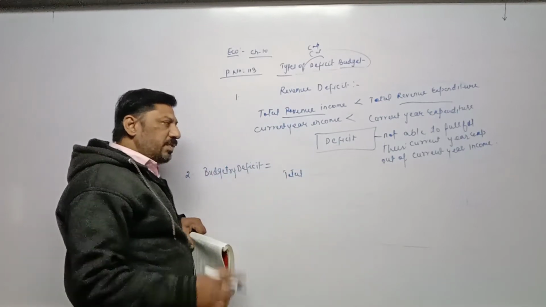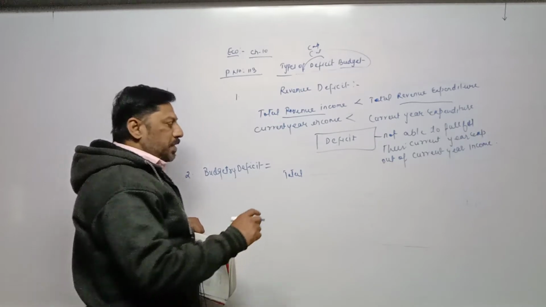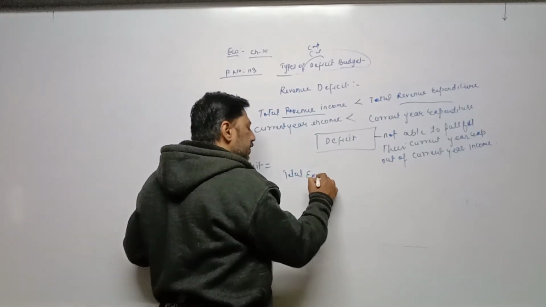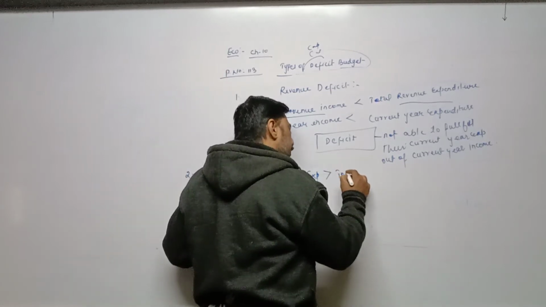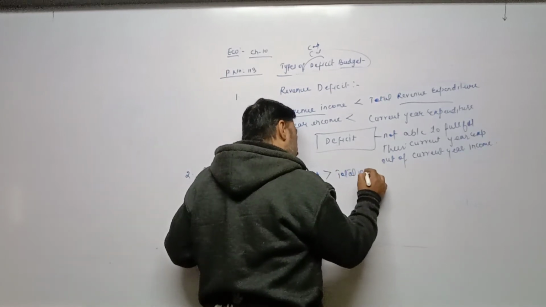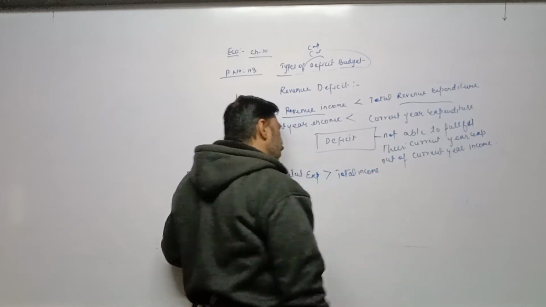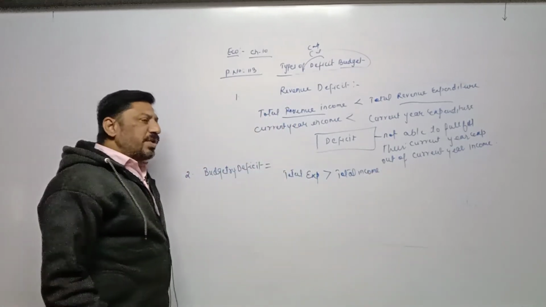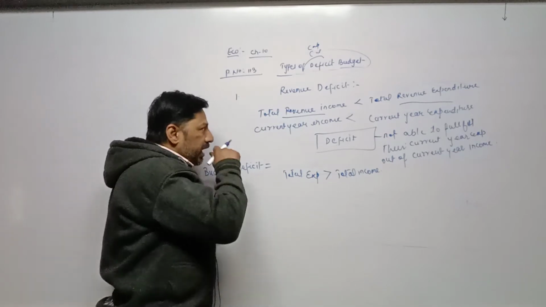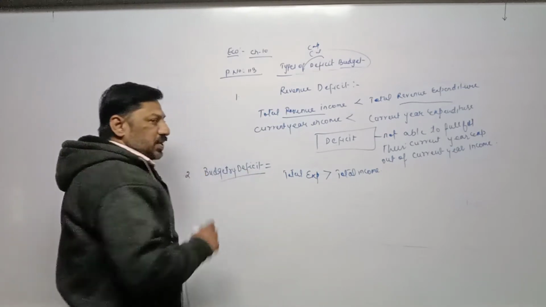Total expenditure means revenue expenditure as well as capital expenditure. When total expenditure is more than total income, again the situation of deficit or loss arises. This is called budgetary deficit.